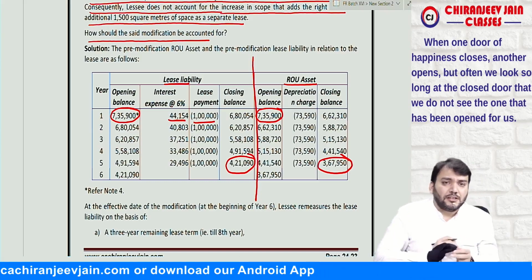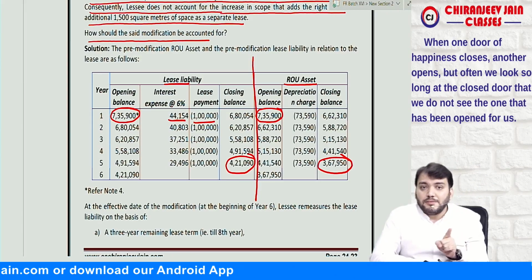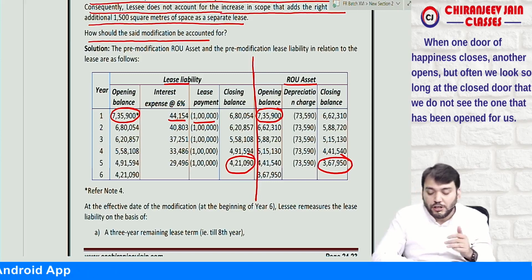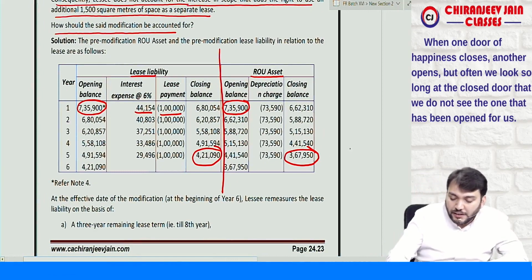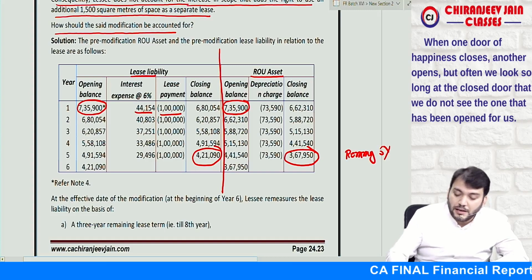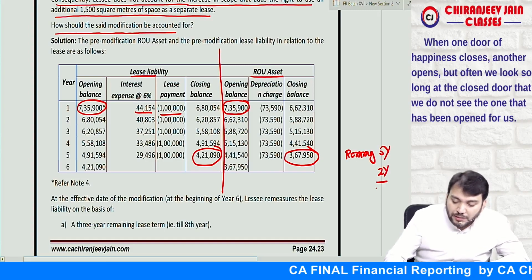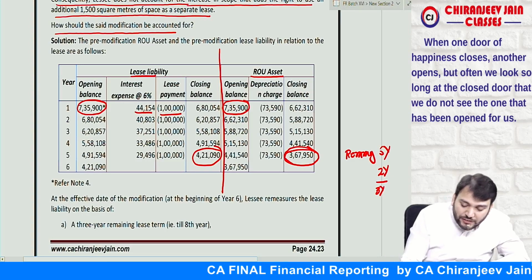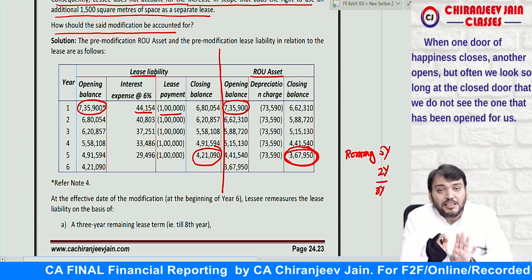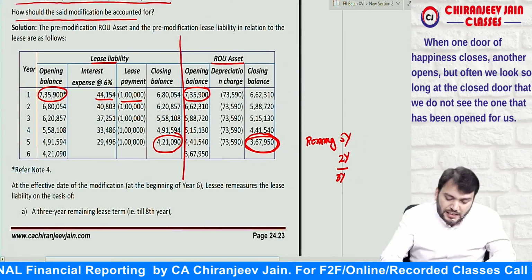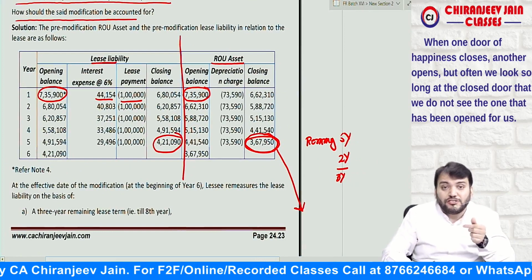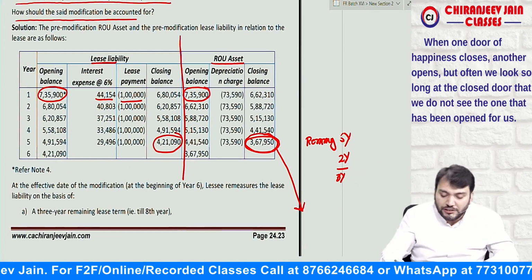Now there are two things. One is a decrease in lease term and one is an increase in ROU asset due to additional space. When we say decrease in lease term, the remaining lease term is 5 years, and out of this 2 years will be reduced, so the remaining will be 3 years. So the ROU asset should be remeasured based on what? Based on the three years of lease term left. If you want to make an adjustment for the termination of 2 years of lease term, it will be